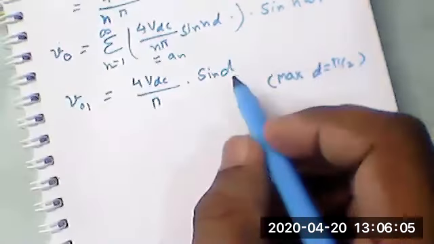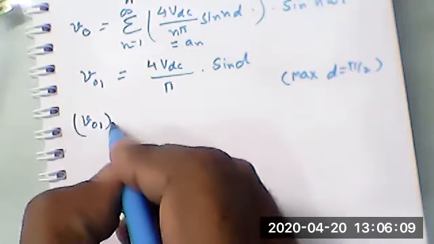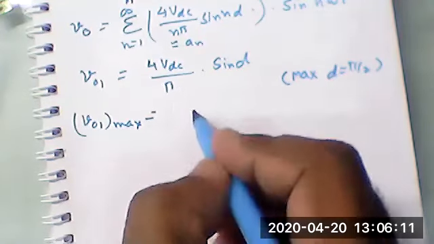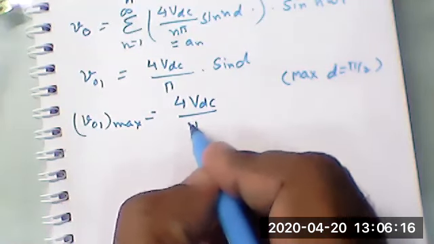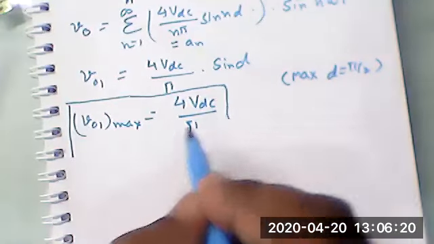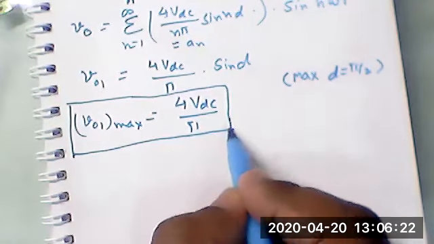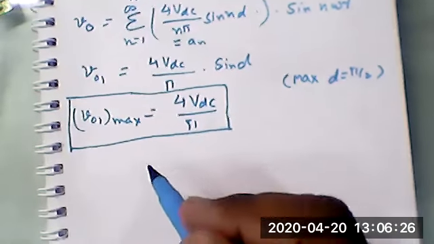So this value is 1. V01 max is equal to 4 VDC upon pi. That is the maximum value of the fundamental component.